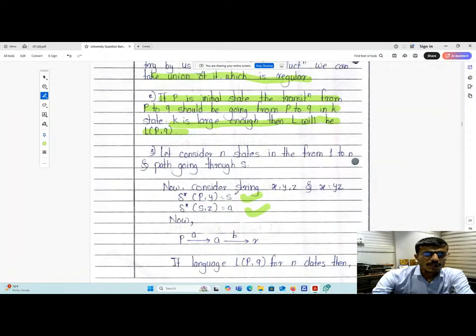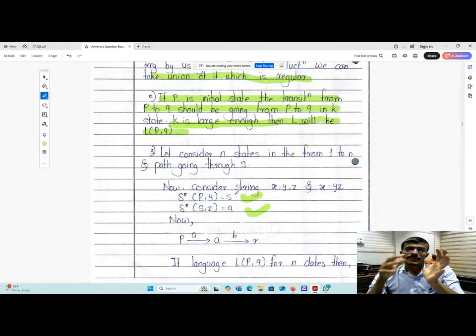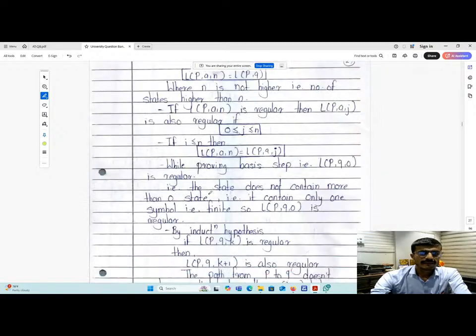Okay. So after taking p and q as the two states, for example, p is the initial state and q is the state where we have to reach. Then while reaching from p to q, we require k stages. If k is much longer, then you can mention here L of pq. So that is the thing we have discussed here.